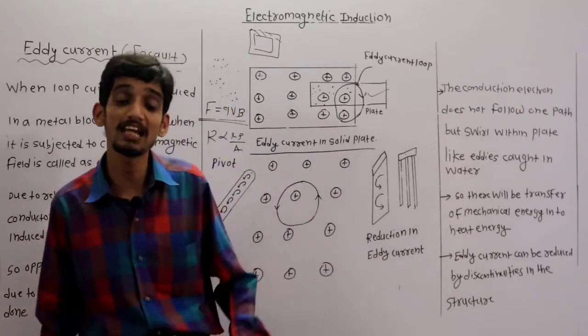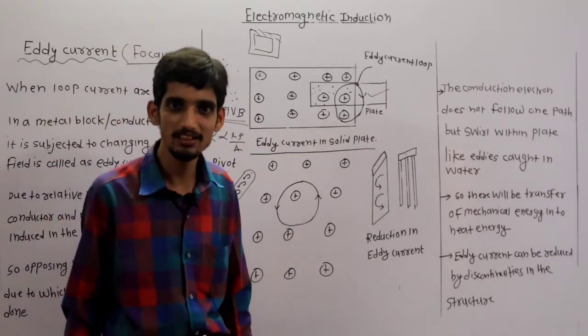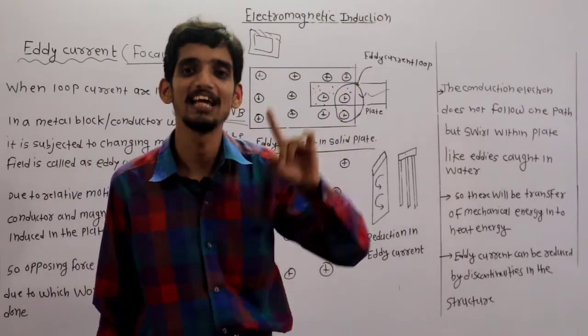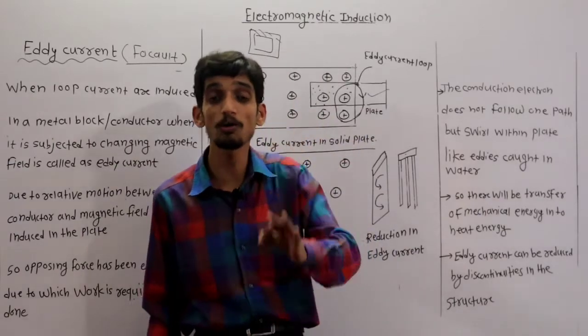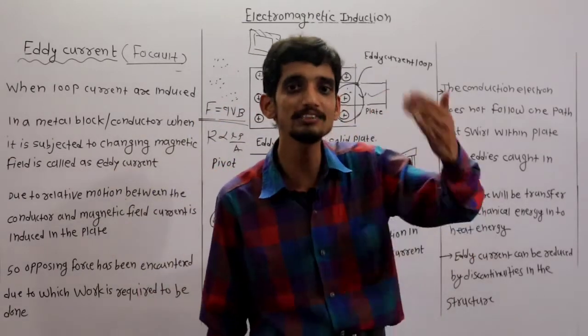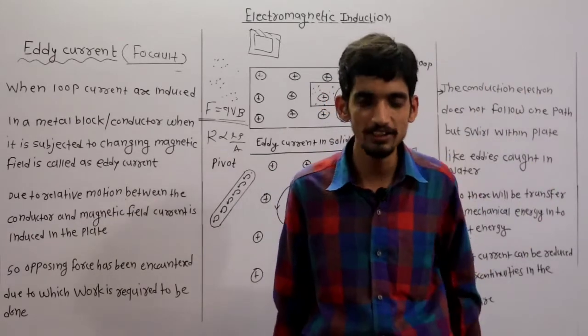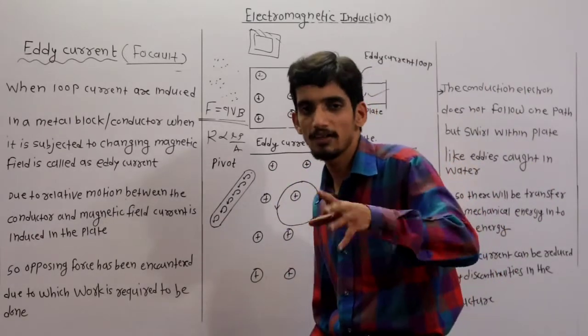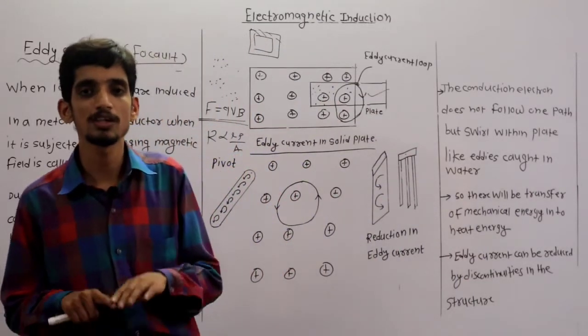I have already discussed that, and that heat energy is undesirable in a transformer. Clear? That's why it gives rise to which loss? Eddy current loss. And if we want to minimize the eddy current, or remove that drawback in case of a transformer, then as I already discussed, we have to make the core of the transformer laminated.